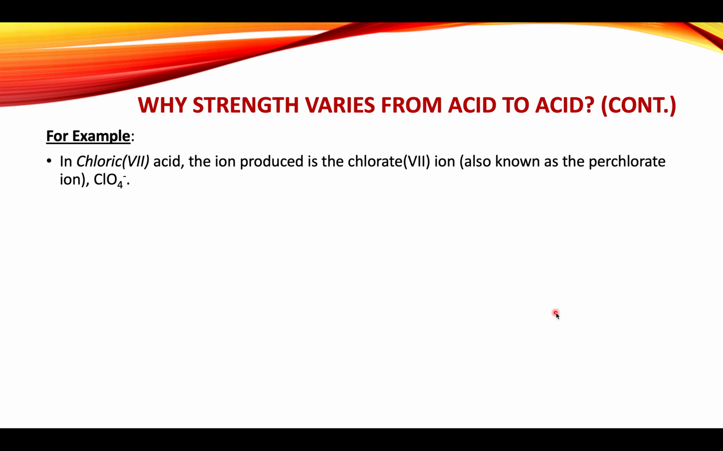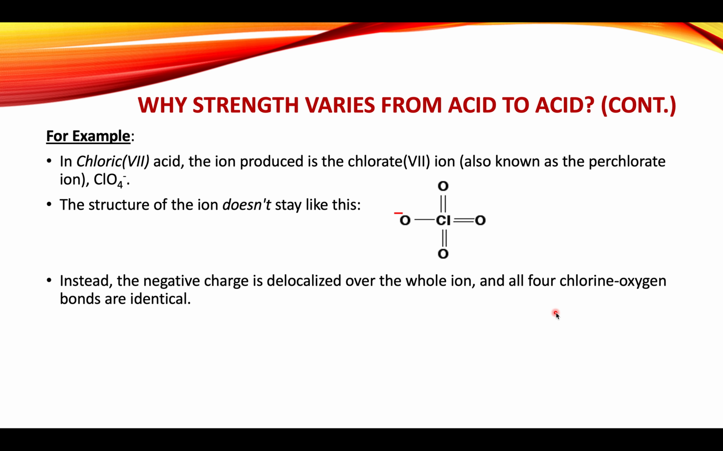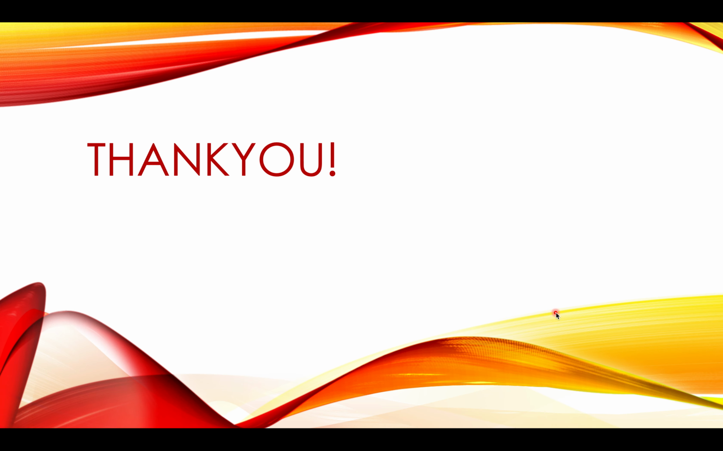Let's consider the example of the chlorate ion. In chloric acid, the ion produced is the chlorate ion. The structure is written as the negative ion. The negative charge is delocalized over the whole ion and all four chlorine-oxygen bonds are identical, just like this. This is the reason that chloric acid is the strongest among all of them.